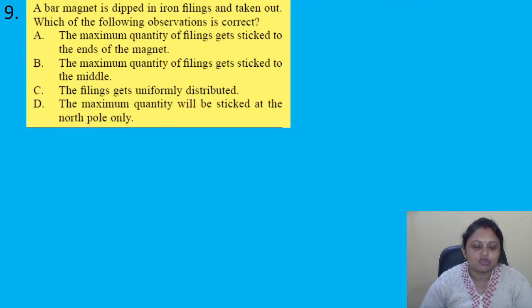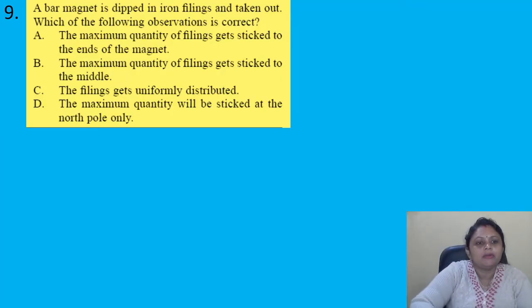Coming to the next question. A bar magnet is dipped in iron filings and taken out. Which of the following observations is correct? A. The maximum quantity of filings gets stuck to the end of the magnet. B. The maximum quantity of filings gets stuck to the middle. C. The filings get uniformly distributed. D. The maximum quantity will be stuck at the north pole only.